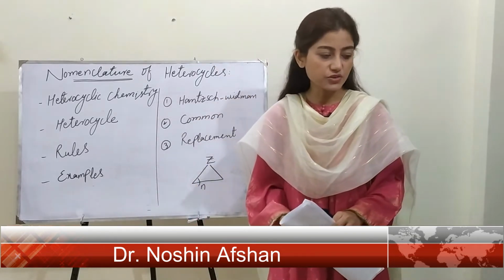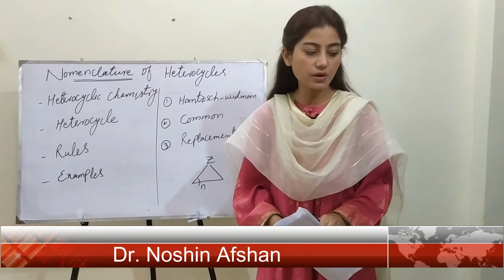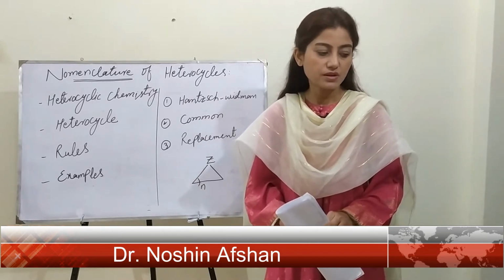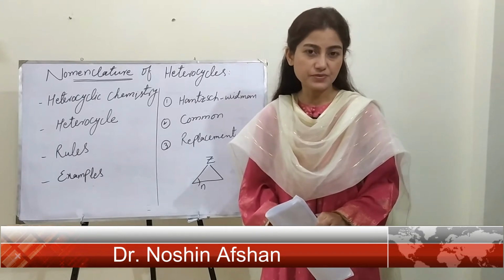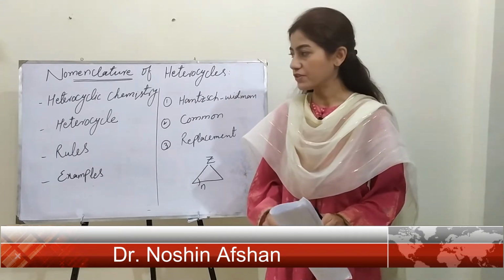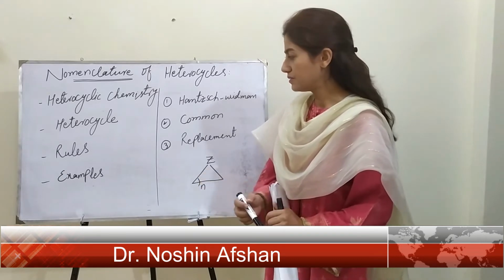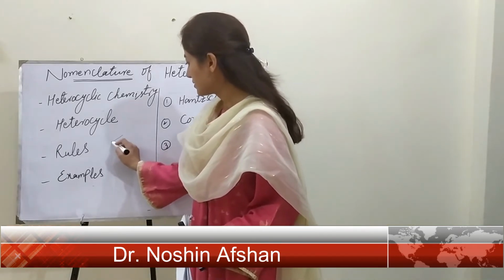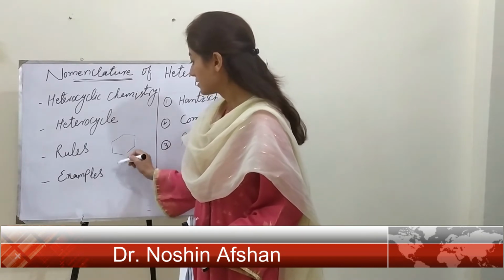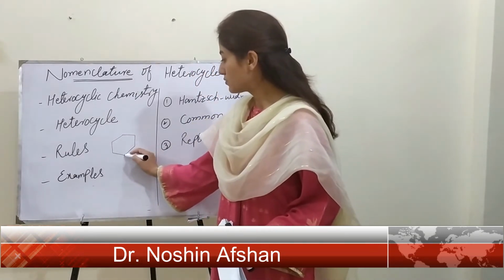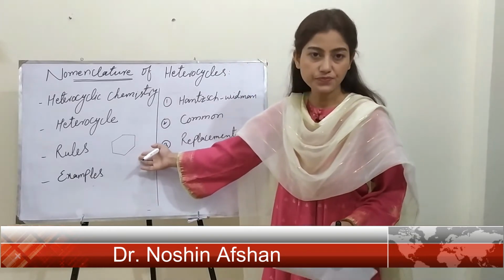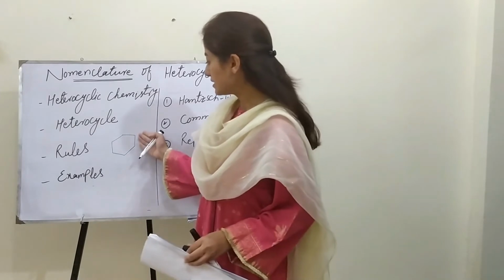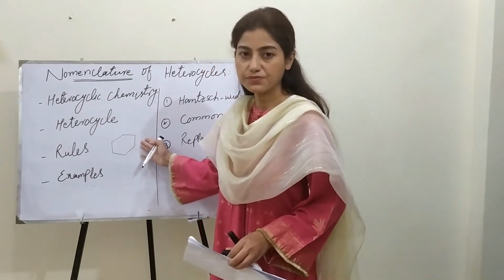Actually, any ring structure or cyclic compound having atoms of more than one element as member of the ring. For example, that is a cyclic structure, a closed one, a cyclic compound having atoms of more than one element. Here there are only carbon and hydrogen.